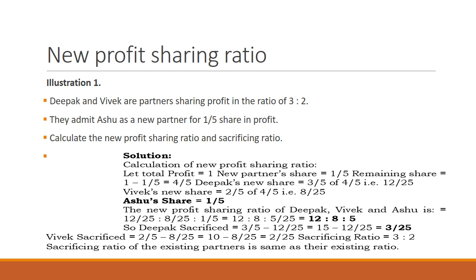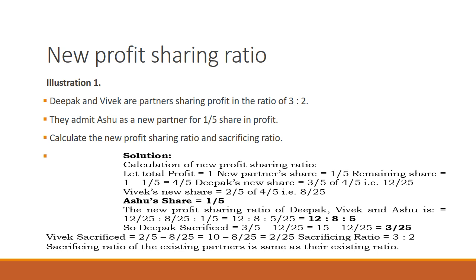So the new profit sharing ratio of DPAC, VIVEC, and ASHU is DPAC 12/25, VIVEC 8/25, and the newly admitted partner 1/5, which is 5/25. So it becomes 12:8:5.